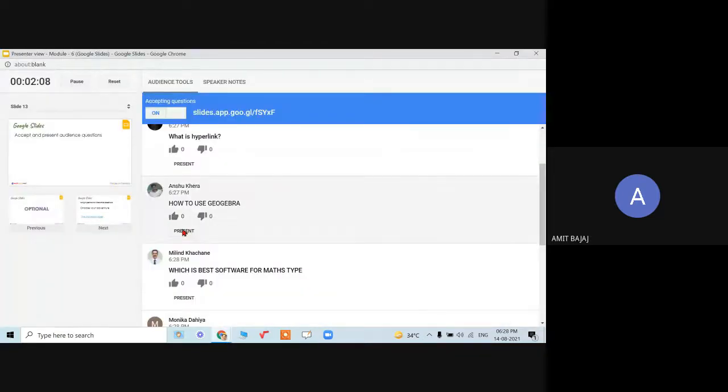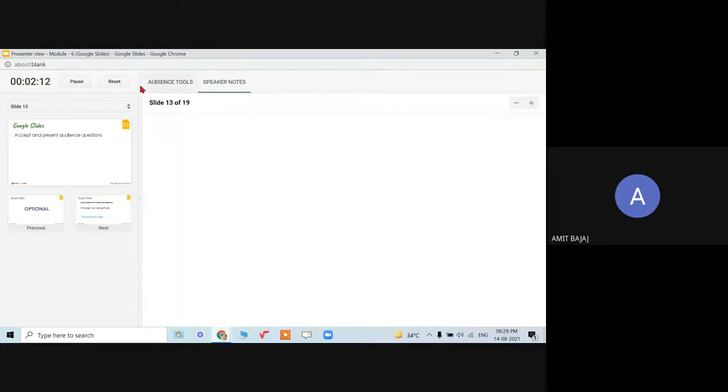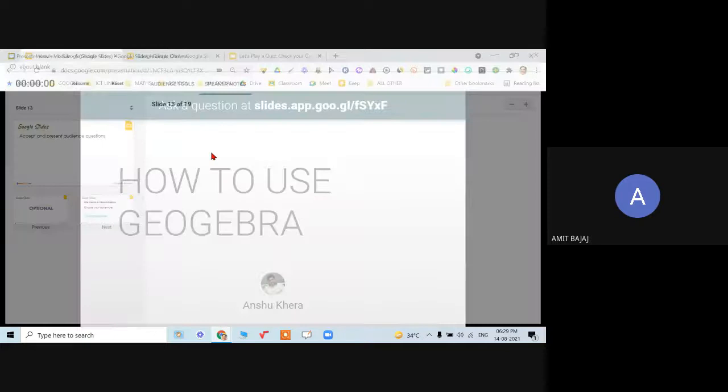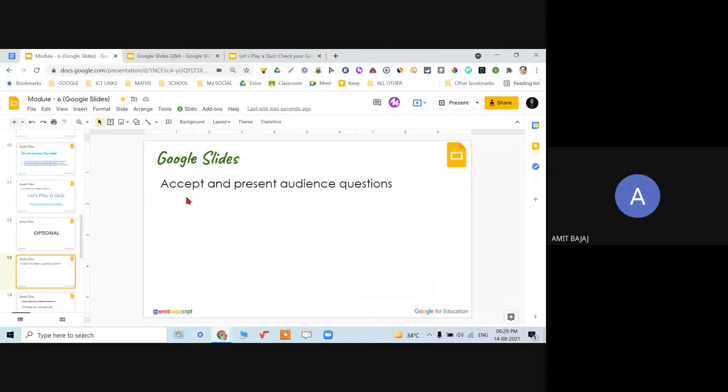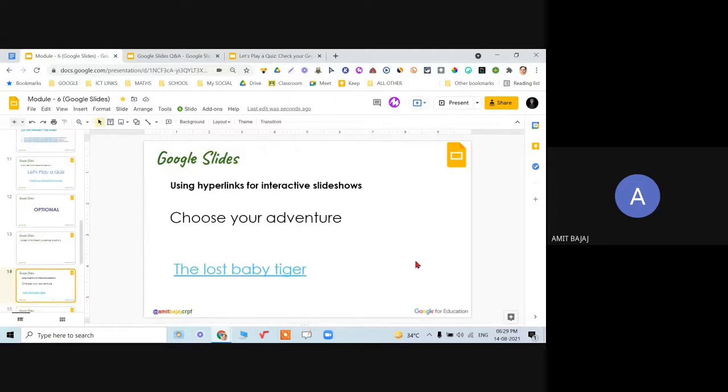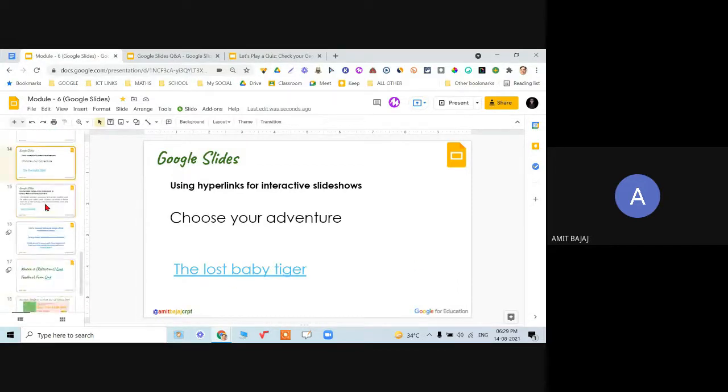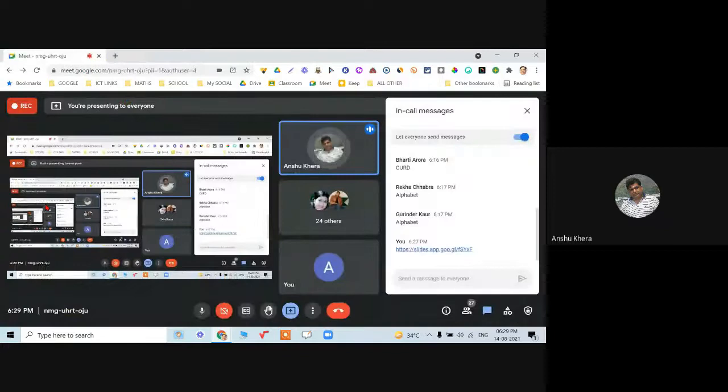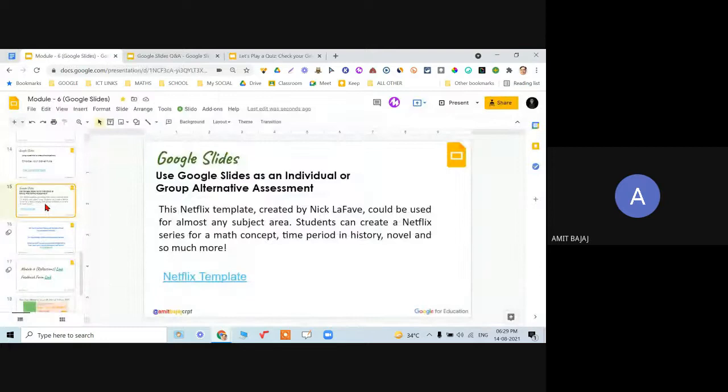Or I can always hide that. I can now pause it, or I can stop it. So there are a lot of options in which accept and present audience questions can be used. Next is Excuse me, sir. This is done for a particular slide. Means I have to click it on a particular slide while I'm doing it. Yes, of course. Whichever slide I was on, the questions will start coming there only.